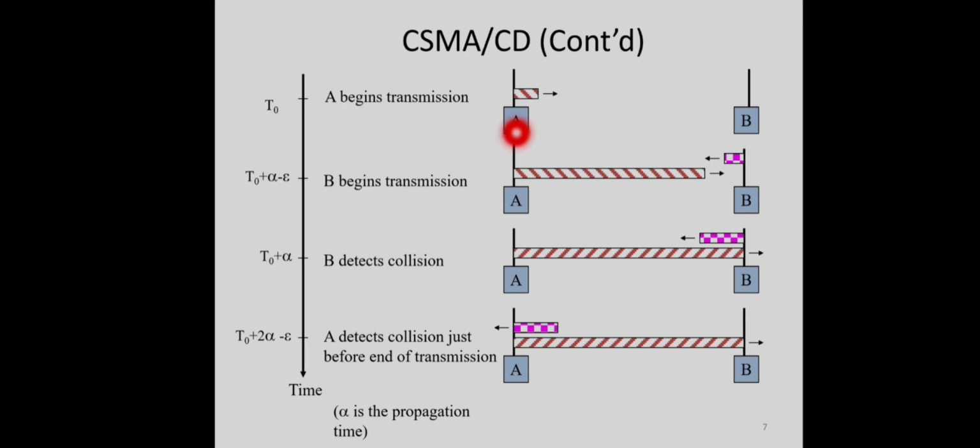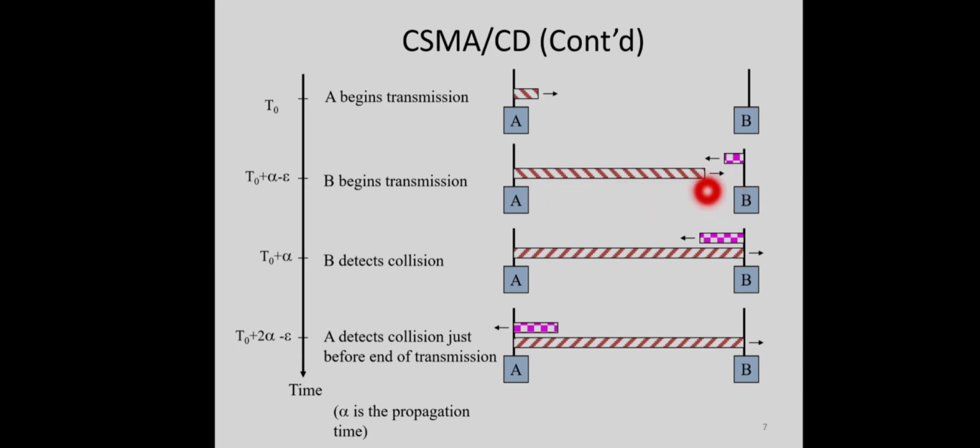A senses the channel as free and begins transmission at time t0, and its data travels along the network. Definitely there is a propagation delay, so this data from A will reach B only after that much propagation delay, right?